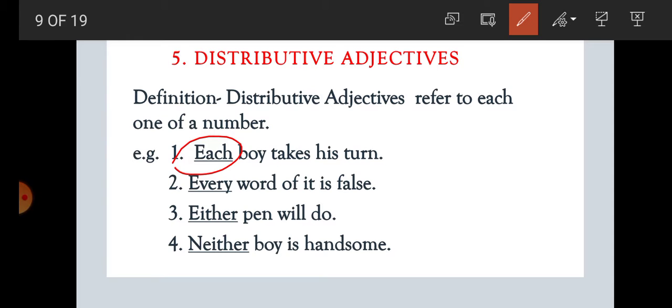Every word of it is false. Every word. So here every is what? Every means each and every. Either pen means there are two pens and either pen will do. Neither boy: neither means in a negative sense, student. If there are two boys and neither boy is handsome, it means no boy is handsome.